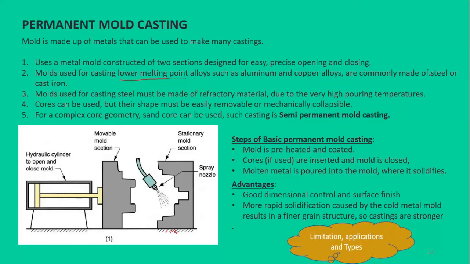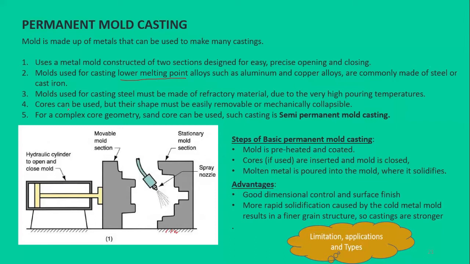If we want to cast steel or cast iron, we need to make the mold of ceramic or some refractory material. Otherwise, mostly the molds are made of steel or cast iron to cast the low melting point materials. A mold used for casting steel must be of refractory material, as we discussed, because of the high pouring temperature.